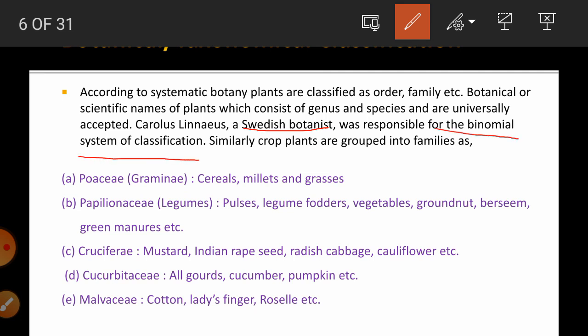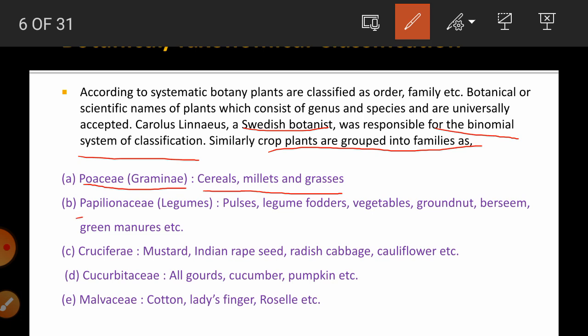As per this binomial classification, crop plants are grouped into families such as the Poaceae family. Earlier we called it Gramineae, which includes the crops from cereals, millets and grasses.